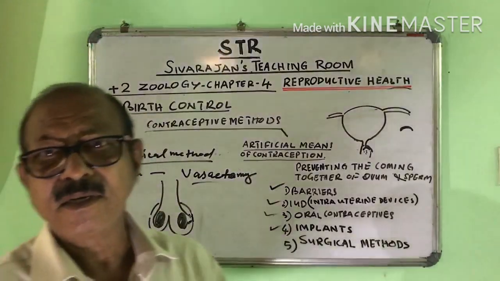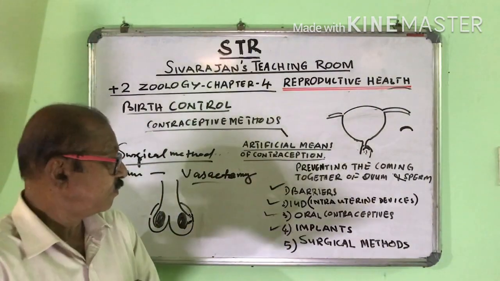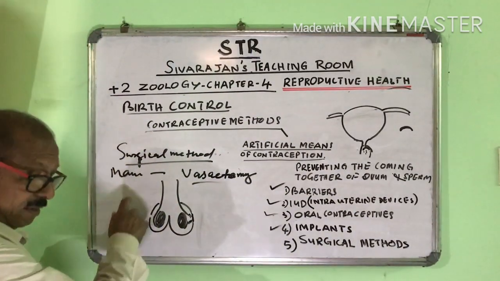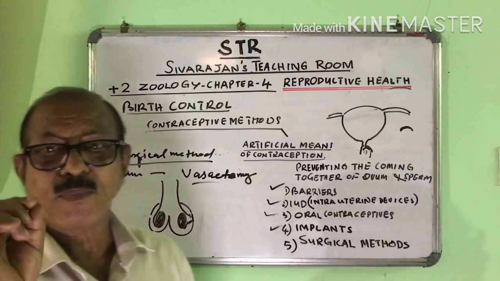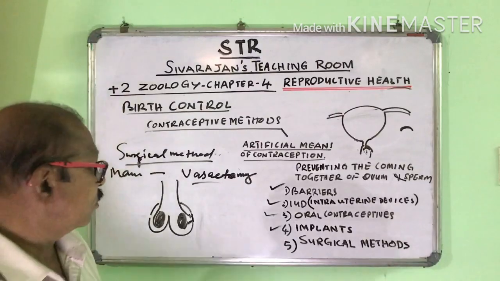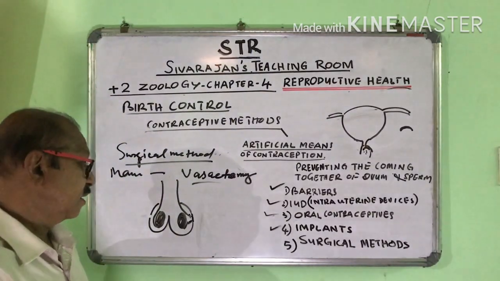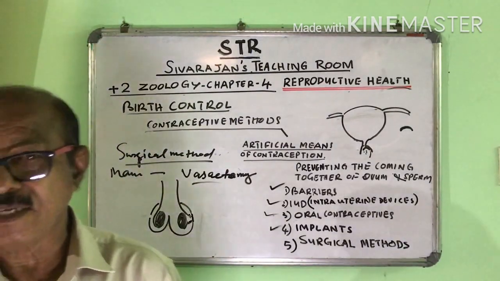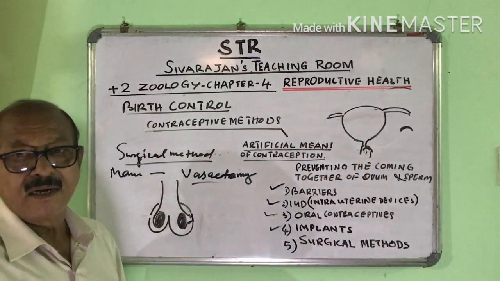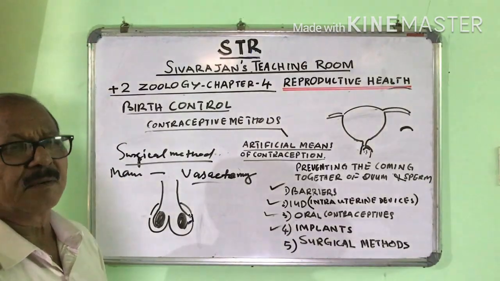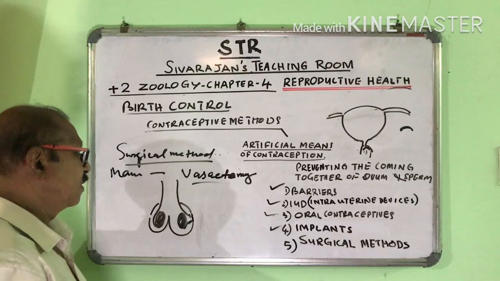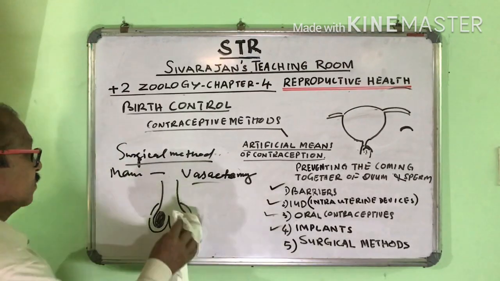So surgical method is the fifth method of artificial contraception, and vasectomy is done in man. What is vasectomy? A small portion of the vas deferens is removed and the two ends are tied up and put back in the scrotal sacs. On both the sides it takes only 15 to 20 minutes, and it doesn't need any rest. A rest of maximum 1 hour is needed in the hospital to check the bleeding. So that's it. And in women it is called as